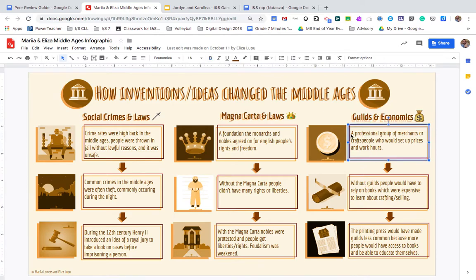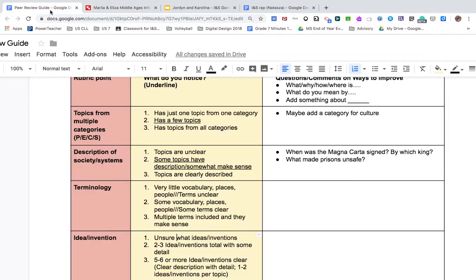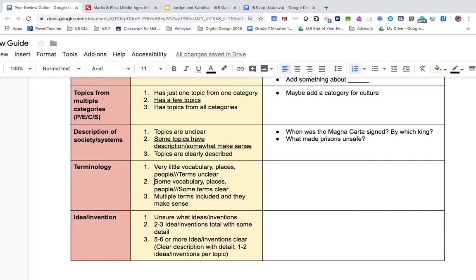And here it even explains what a guild is, a professional group of merchants. Here it says the Magna Carta was a foundation. It was actually a document. But what I noticed is that maybe there isn't any vocabulary here. So again, on my review guide, I'm going to say there was some vocabulary and some items are clear. And then again, I would give feedback.